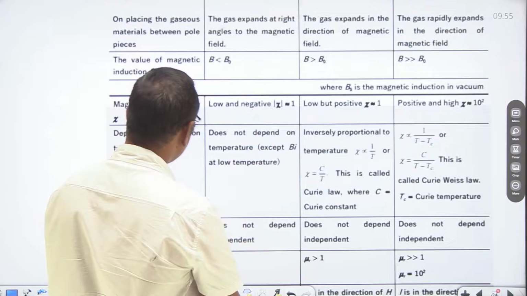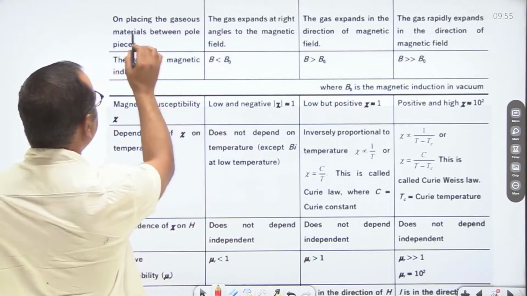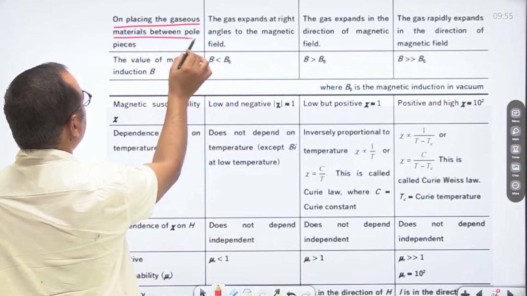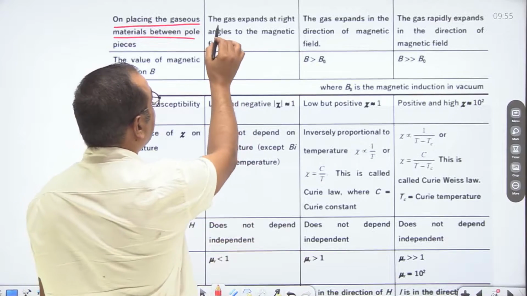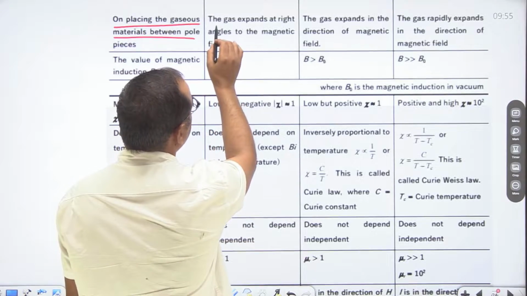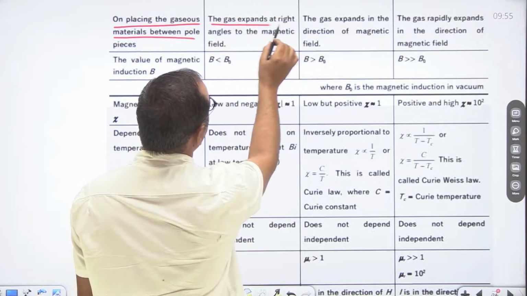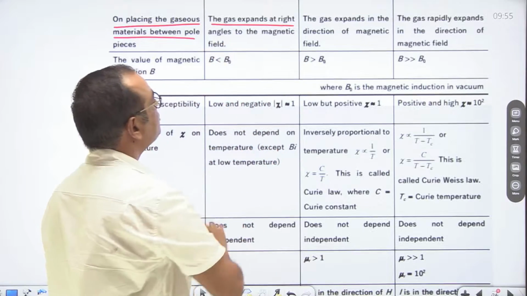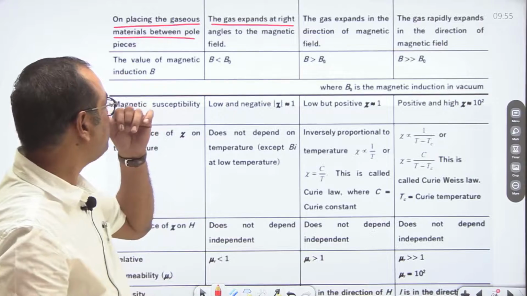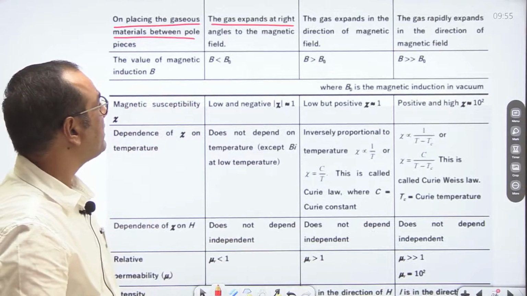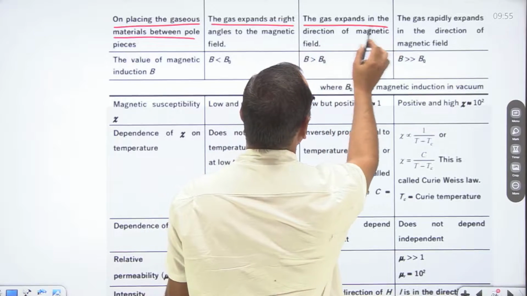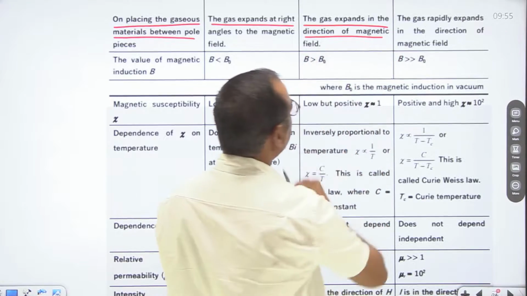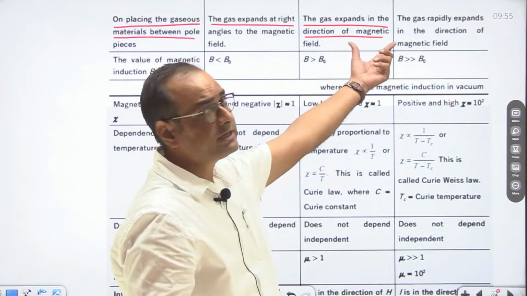If you talk about the next property, then on placing a gaseous material, what will happen? In case of diamagnetic substances, the gas expands at right angles to the magnetic field. In case of paramagnetic, the gas expands in the direction of the magnetic field, and the gas rapidly expands.